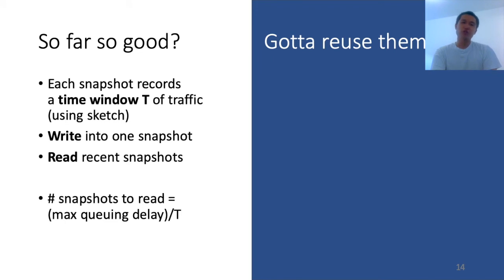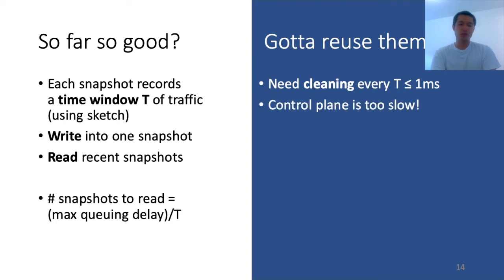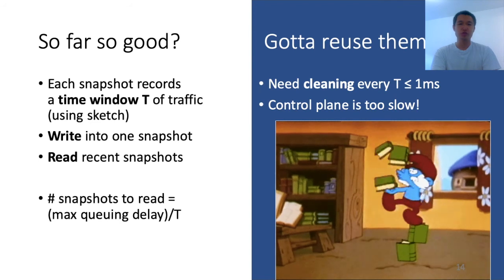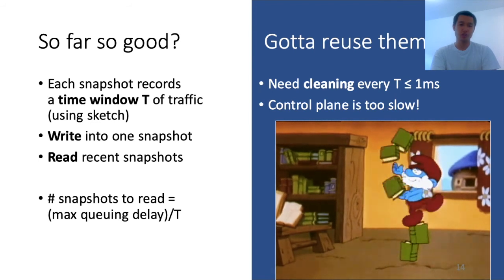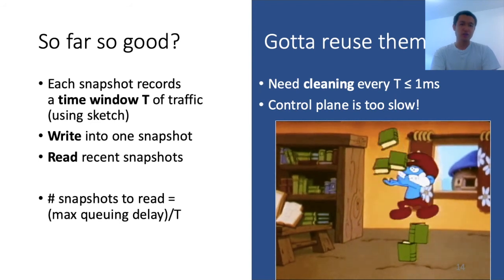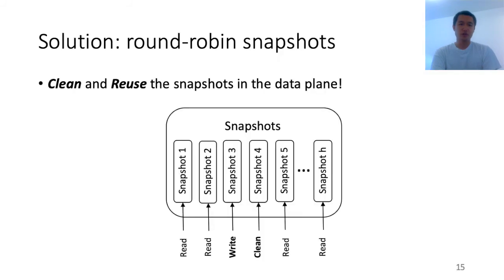We cannot use the control plane to help us as the snapshots are being rotated really quickly. The time window T could be smaller than 1 millisecond in this case. So we cannot let the control plane synchronize with the data plane and perform the cleaning all the time. It will be too busy for the control plane to struggle between different snapshots. Instead, we have to clean within the data plane. Our solution is to use round-robin snapshots to clean and reuse the snapshots directly within the data plane.